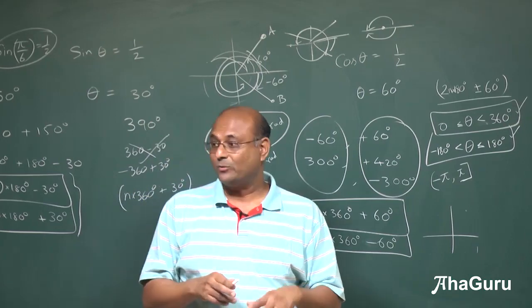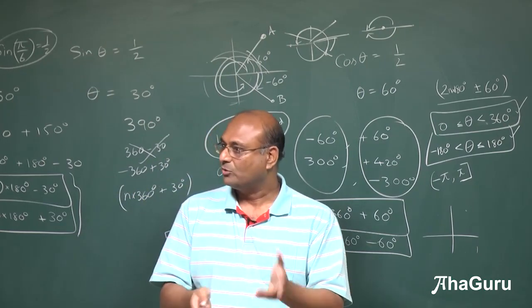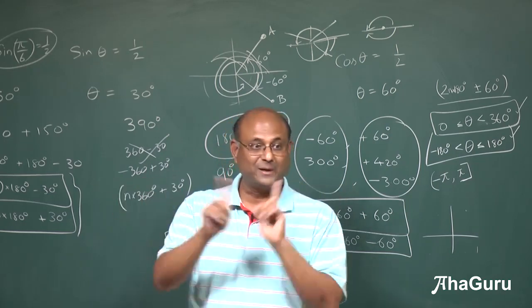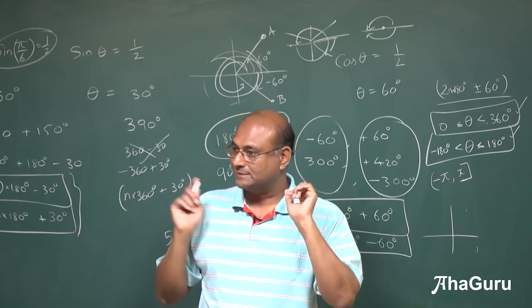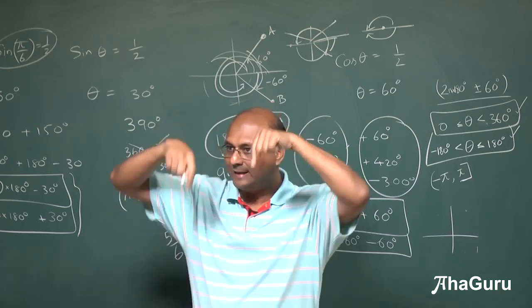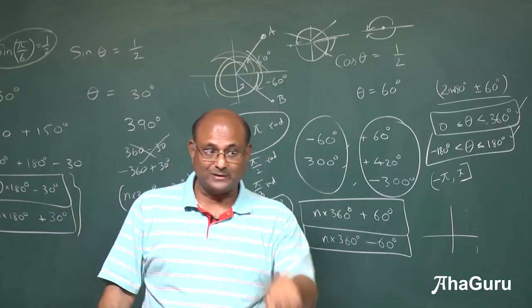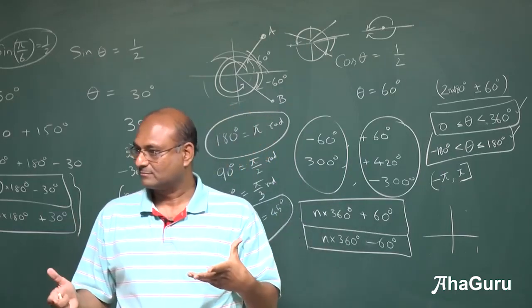Okay, so you can still find 2 answers for sine, cos, tan, etc. Once the tan is given, you will find 2 answers. For sine, 2 answers because tan is positive in 2 places. Tan is negative in 2 places. Sine is positive in 2 places, 2 quadrants. Sine is negative in 2 quadrants. So if I am giving you a negative value of sine, it could be this quadrant or that quadrant, and both will be answers. I hope that is